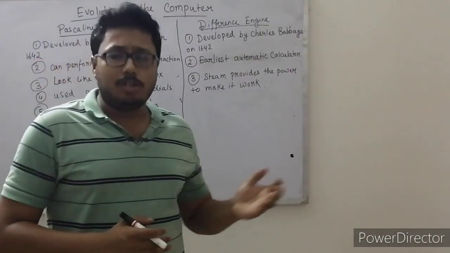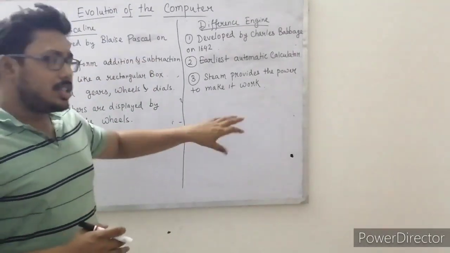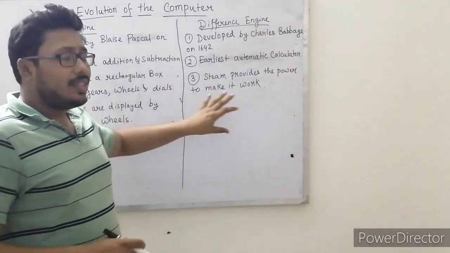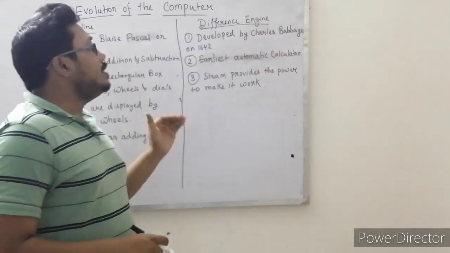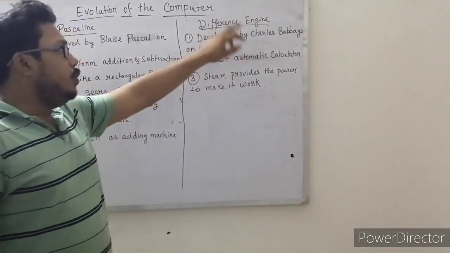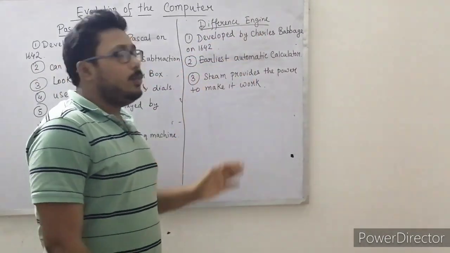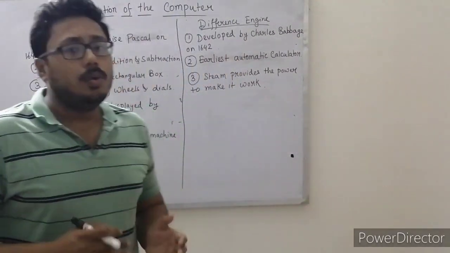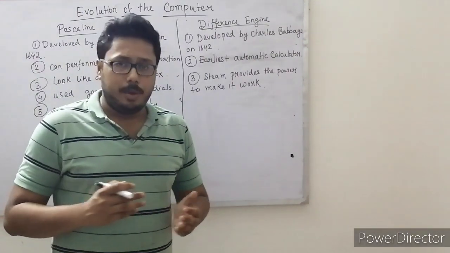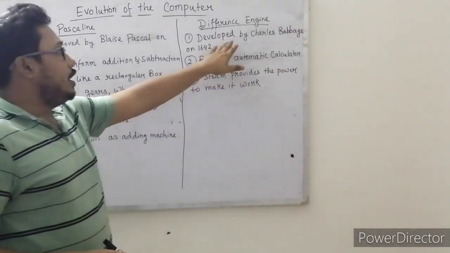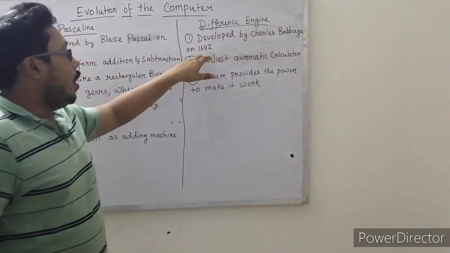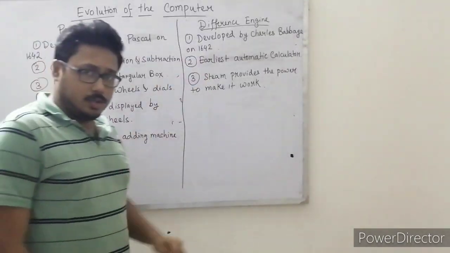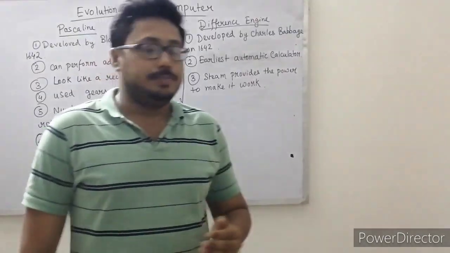Rather, it is an automatic computer. The first computer has evolved from this. This is called the difference engine, and you know the developer very well. It is none other than Charles Babbage, who is known as the father of the computer. It was developed by Charles Babbage in 1642, and his device is known as the difference engine.